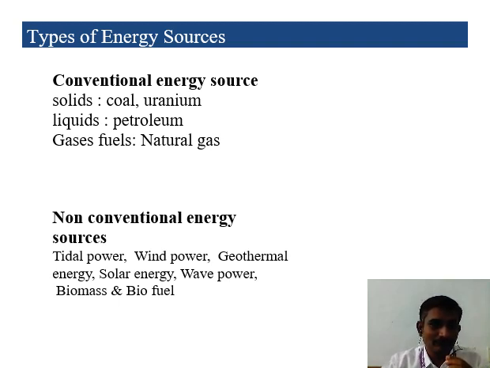The main thing about conventional energy sources is that after we use them to generate power, we can't use the same energy source again. It means if I am using 100 kg of coal or 1 kilogram of uranium in a thermal power plant as an energy source, after generating the power, this coal will be ash, the uranium will be ash.